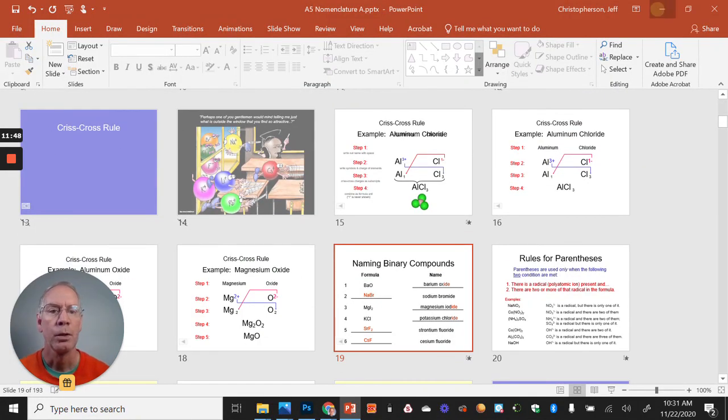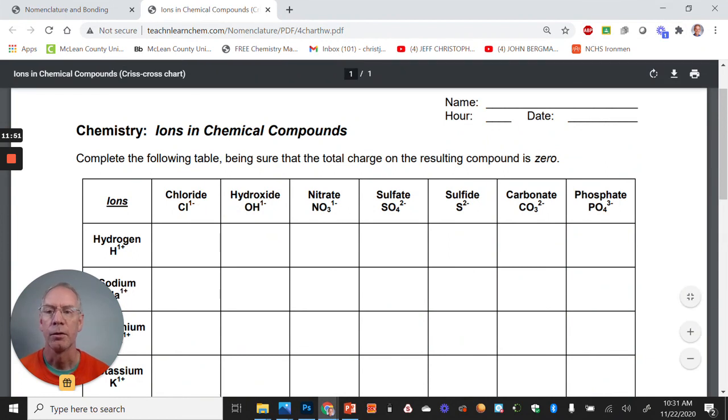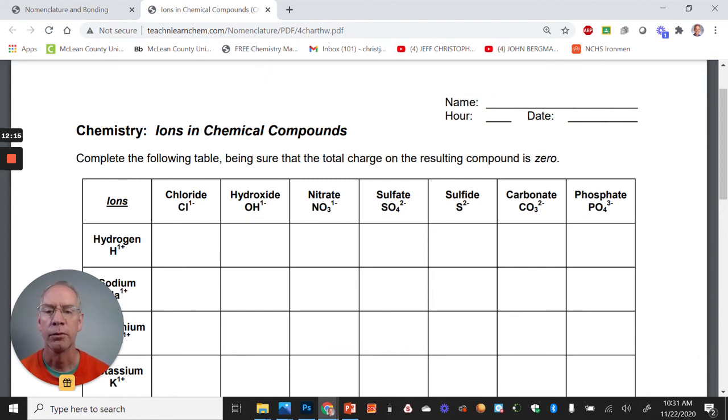All right, what you might want to do for practice is pull up the sheet ions and chemical compounds. And what it will have you do is crisscross. So you got some positive ions here on the left going down, and you got some negative ions going across. And when we're looking at the top, for right now, I only want you to crisscross the chloride, the sulfide, just for practice. We're going to deal with these other things, the hydroxide, the nitrate, the sulfate, carbonate, phosphate. Those are called polyatomic ions, and we'll address those in our next lesson.